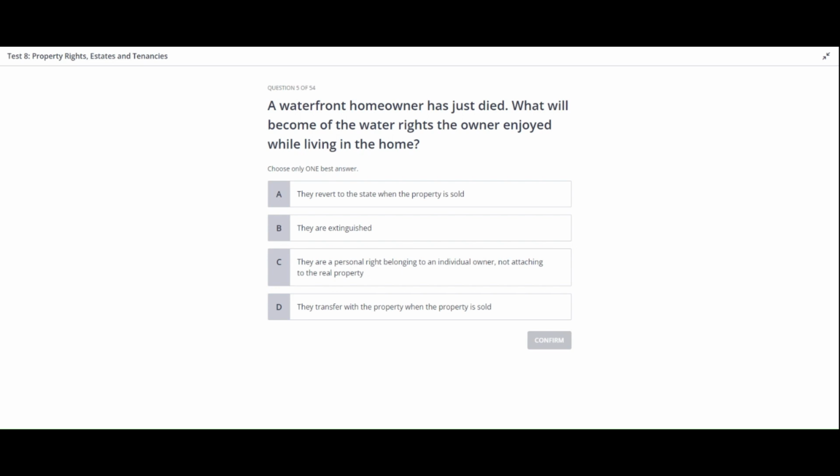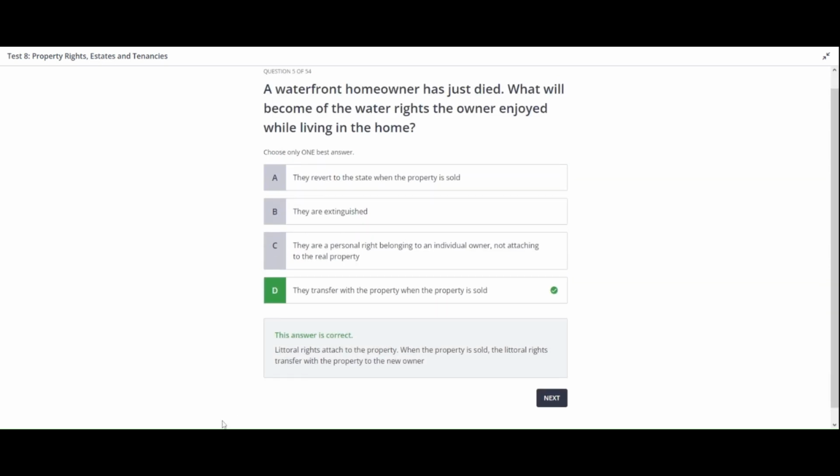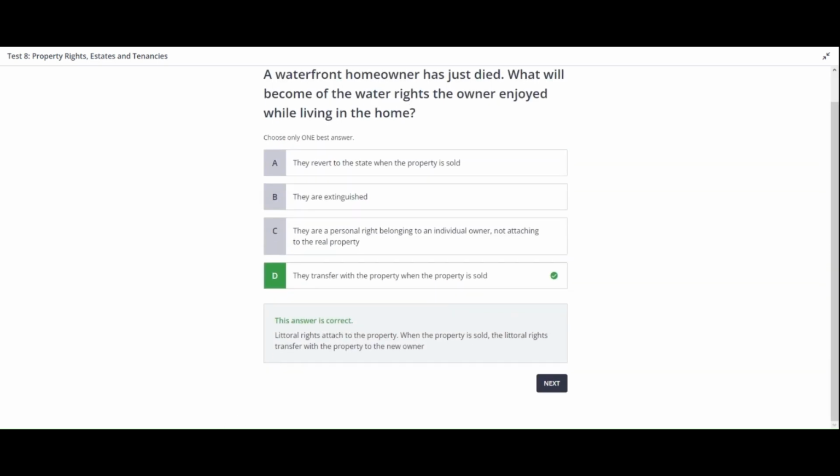I hope you have made your selection. Let's reveal the correct answer now. So the correct answer is D. They transfer with the property when the property is sold. Littoral rights are attached to the property, so when the property is sold, the littoral rights are transferred with the property to the new owner.